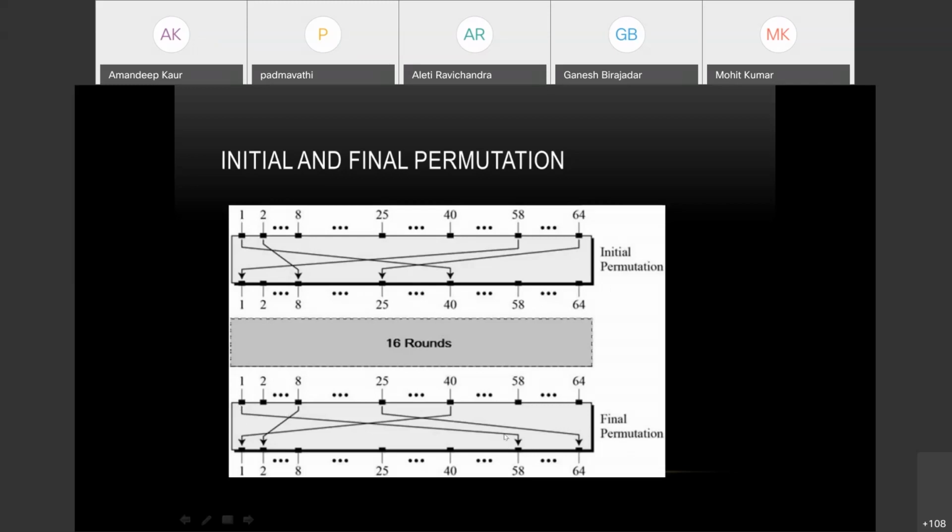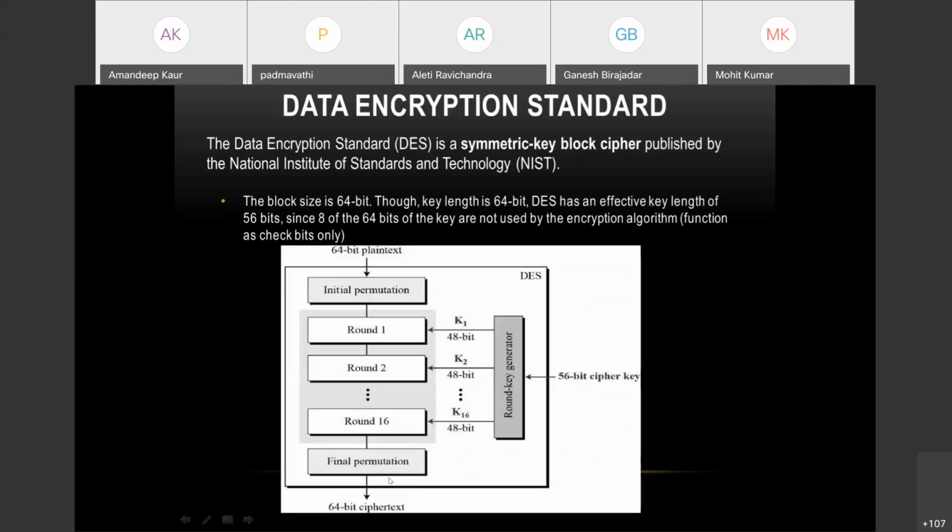Again, 1 goes to 58. Here 25 goes to 64. So this is defined inside the permutation boxes. So this is how these two permutations are done.